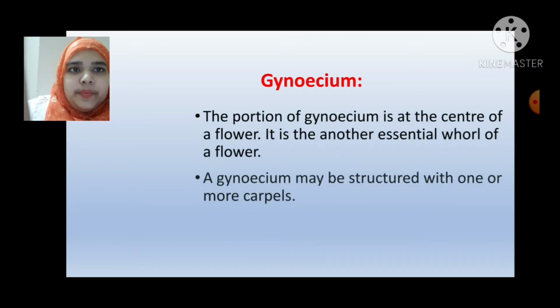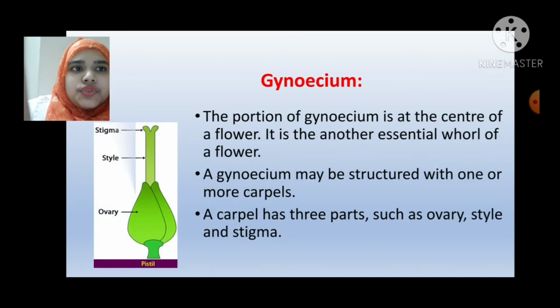Now, gynoecium. The gynoecium is at the center of a flower. It is the other essential whorl of a flower. A gynoecium may be structured with one or more carpels. A carpel has three parts, such as ovary, style, and stigma.